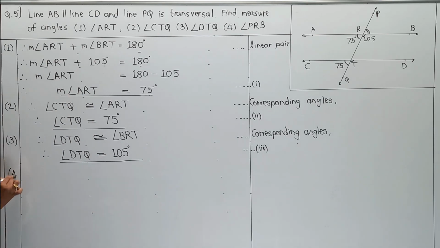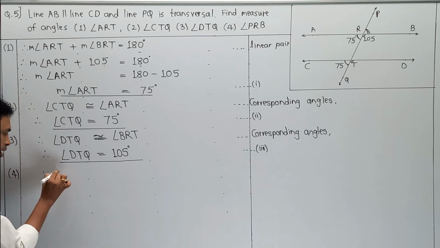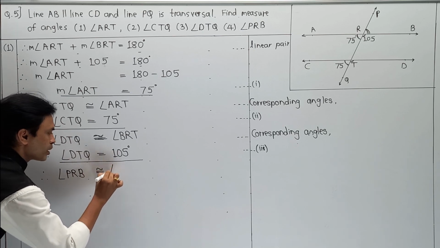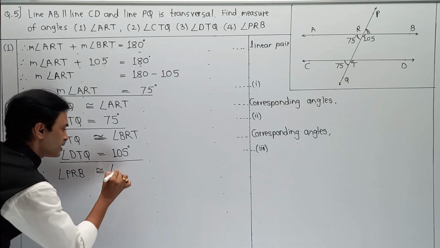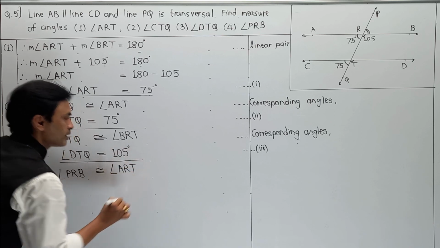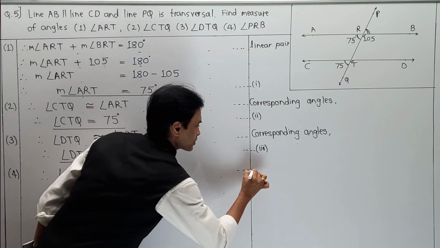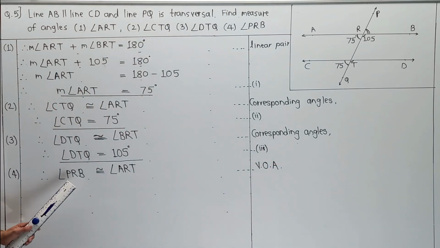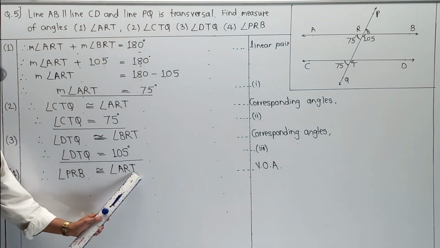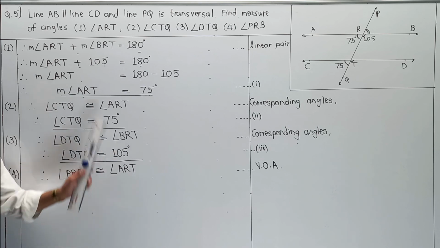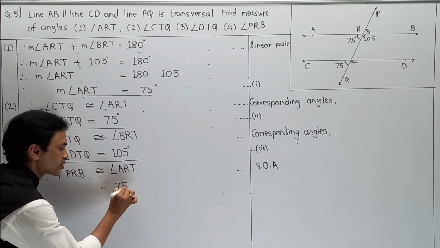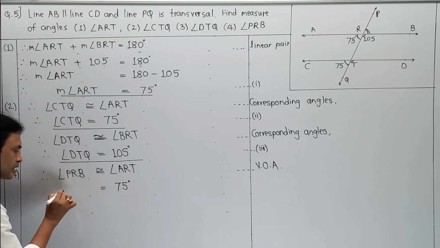So fourth part, angle PRB. Angle PRB is congruent with angle ART. Reason, vertically opposite angles. As PRB is vertically opposite of ART, the value of ART we have already calculated, that is 75 degrees. So this value is nothing but 75 degrees, and that is nothing but your angle PRB.